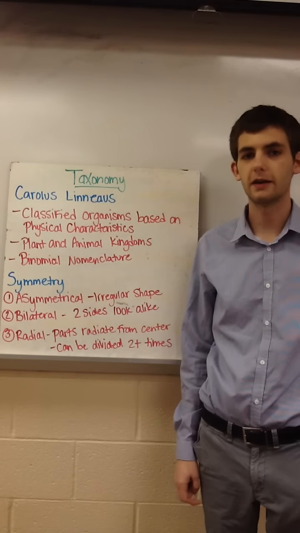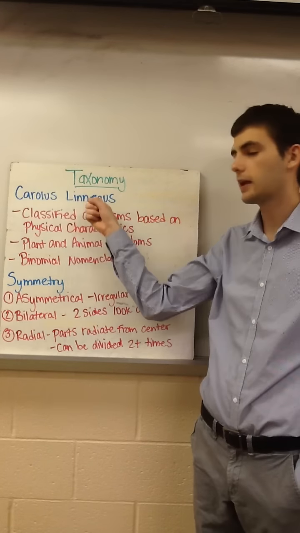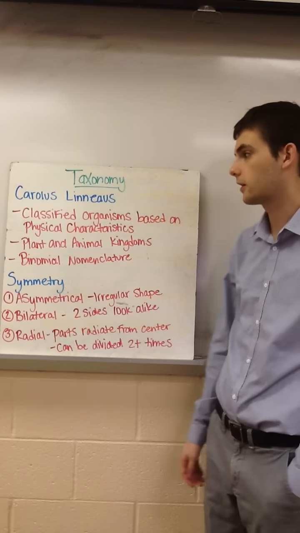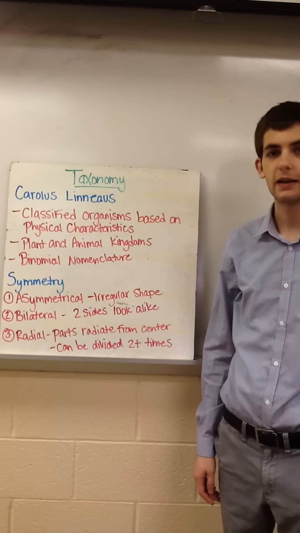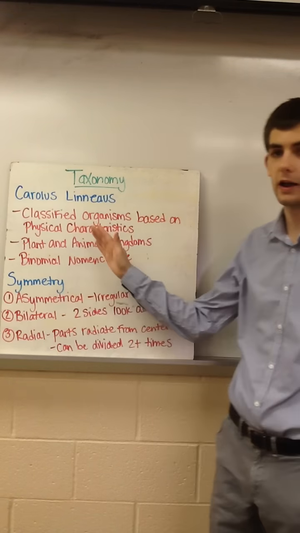Taxonomy is the branch of science that deals with the classification of organisms. And Carolus Linnaeus is the scientist who is considered the father of modern taxonomy. He classified organisms based on their physical appearance and categorized them into two kingdoms. They were either a plant or an animal.